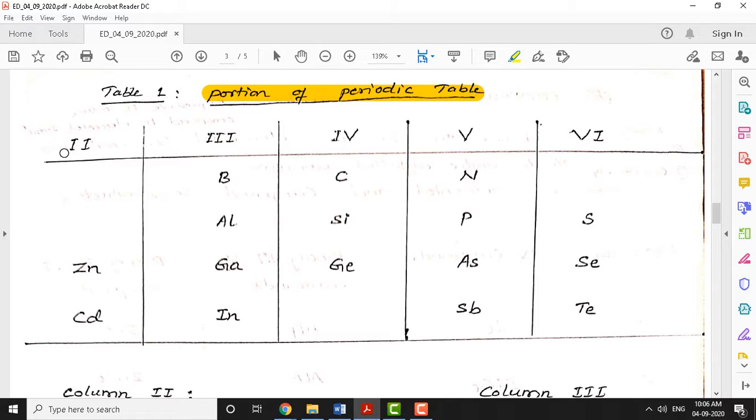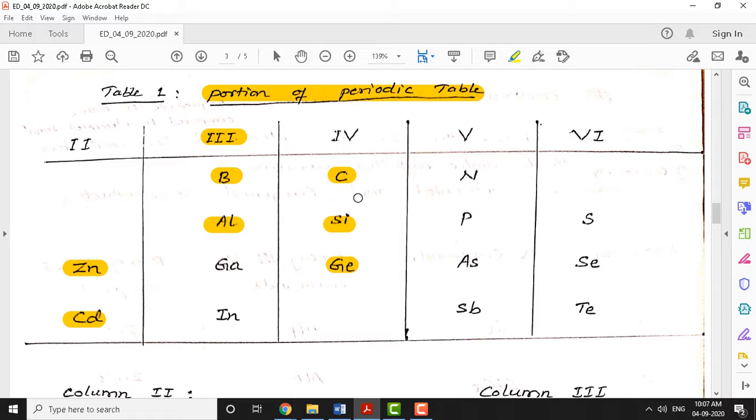As you can see, in column 2 there are 2 elements, zinc and cadmium. In column 3, we have shown 4 elements: boron, aluminium, gallium, and indium. Gallium is Ga, aluminium is Al, boron is B. These are the column 3 elements. Column 4 elements, which we already said are semiconductors, are carbon, silicon, and germanium.